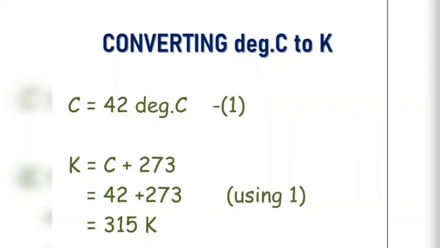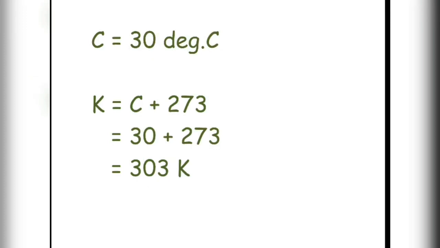To convert degree Celsius to Kelvin, we have to add 273 to the value of Celsius. For example, if it is 42 degrees Celsius, we add 273, which gives us the value of 315 Kelvin. Similarly, if 30 degrees Celsius is there, when 273 is added to it, it gives us 303 Kelvin. So it is easy to convert by just adding 273 to the value of Celsius to get the value of Kelvin.